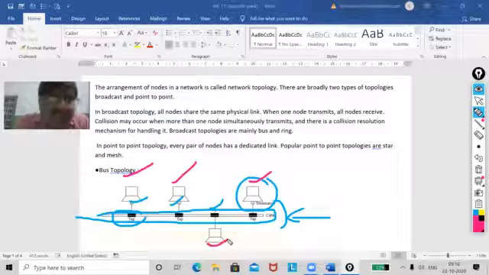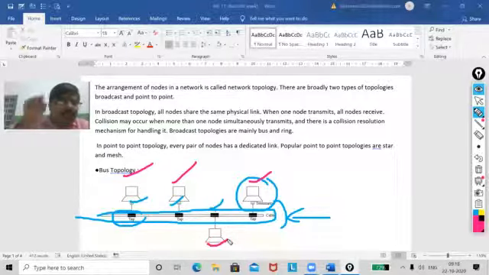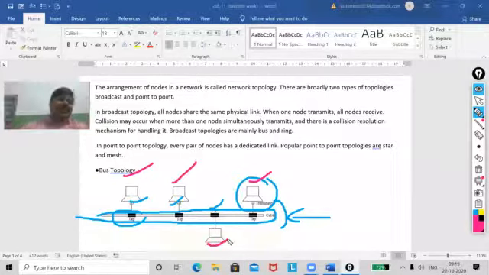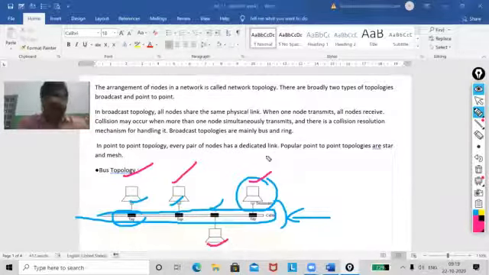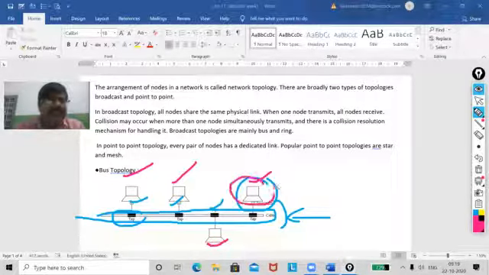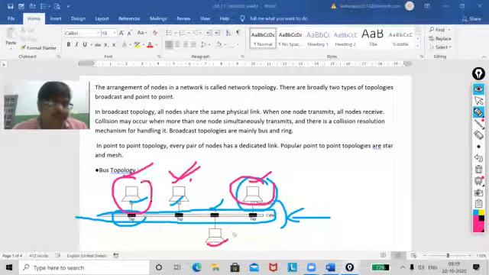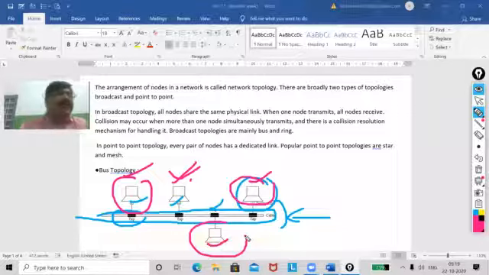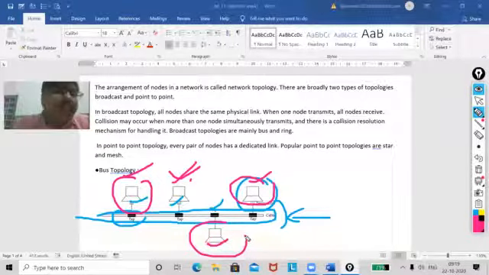Now, these are the advantages, but what is the disadvantage? You cannot find the faulty PC. That means you cannot isolate the faulty PC. Suppose this PC is sending the data and this one has to get it, it will get it. But whether the fault is from this one or this one, you cannot understand. So this is the main problem. That's why nowadays we are not using the bus topology, my dear.